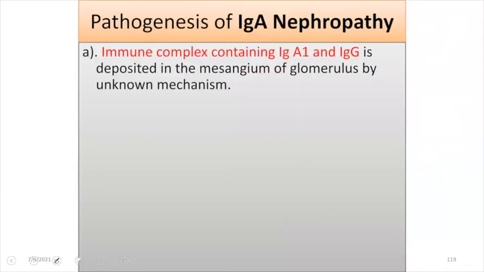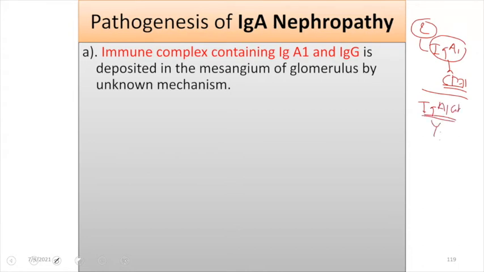So pathogenesis, how does that happen? As I said, I gave two mechanisms for that. In the first mechanism, there is an IgA1 antibody which is galactose deficient, and this antibody can directly target the CD71 receptor in the mesangium. Or in the second case, there is production of IgA1 antibody which is galactose deficient here as well, and against this antibody there will be production of IgG antibody, and this antigen antibody complex will get deposited in the mesangium. So it can be either of the two.